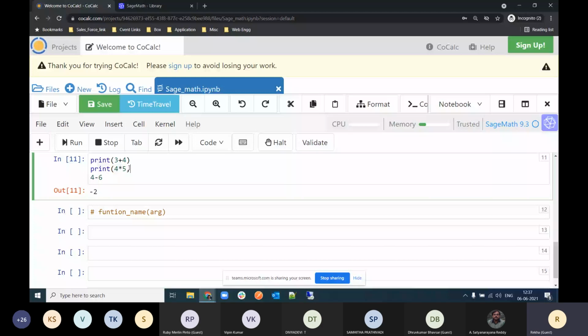If you want to write print in the last line, it is good, but if you don't write the print function, then it will be automatically printed by the Jupyter Notebook. Now if you run it, then you will get the output of each line. Just press Shift Enter, then you will get the output of it.